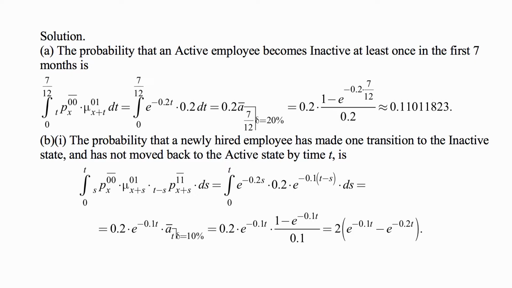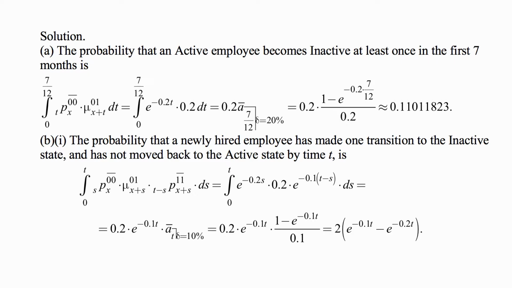So the integral of a constant 0.1 gives e to the minus 0.1 times (t minus s). In the same way, the first expression is e to the minus 0.2s. We write it all out. Then this becomes simply 0.2 times e to the minus 0.1t times a-bar angle t at delta equal to 10%, because we end up with e to the minus 0.2s times e to the plus 0.1s, so you end up with e to the minus 0.1s.